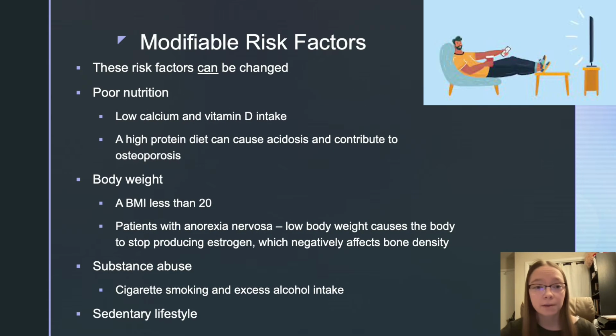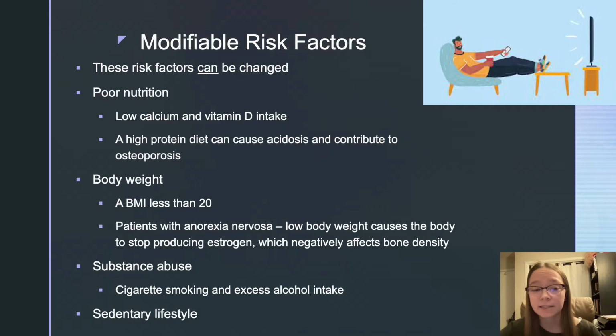So these are modifiable risk factors. These are risk factors that can be changed. Poor nutrition, such as a diet low in calcium and low in vitamin D, can be changed. A high protein diet can cause acidosis and contribute to osteoporosis. That can be changed.